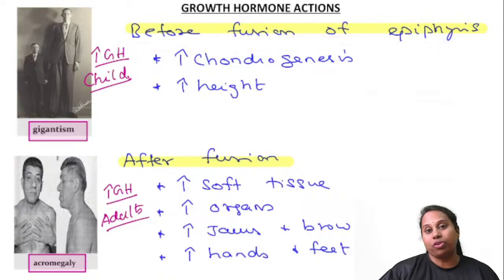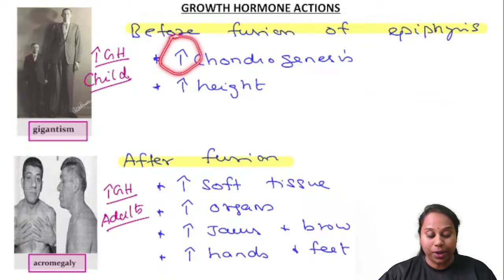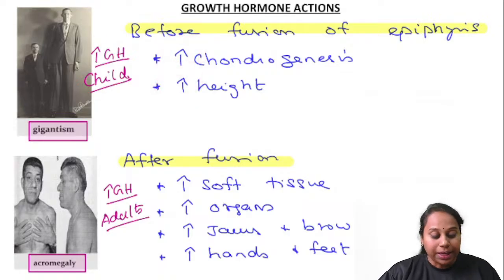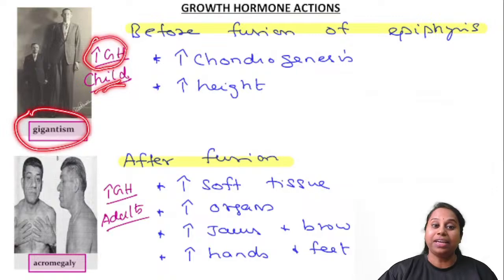Since the bones have not yet fused, growth hormone helps in increasing the growth of cartilage cells. Chondrogenesis, it increases chondrogenesis. That is why the height of a child can increase because of growth hormone. And that's the reason excessive levels of growth hormone in a child results in gigantism. The height of the child is more, gigantism.